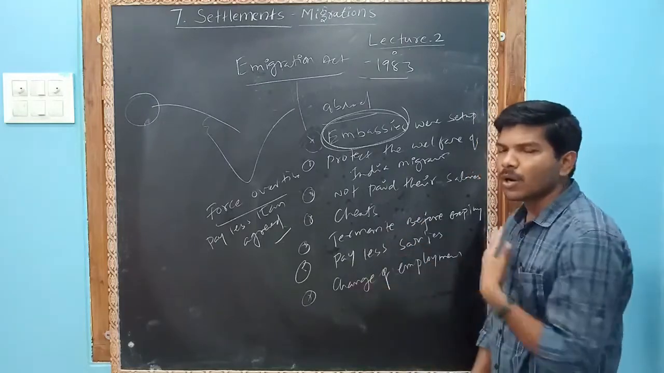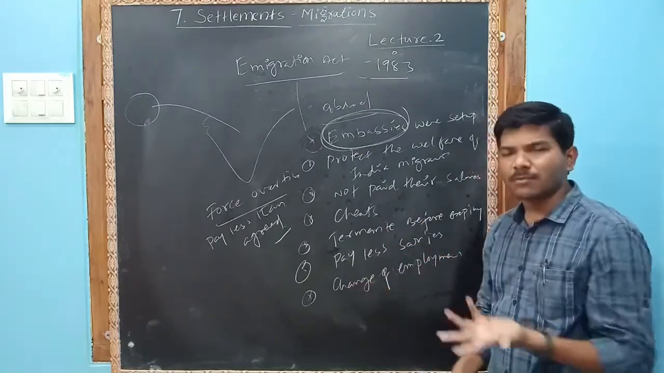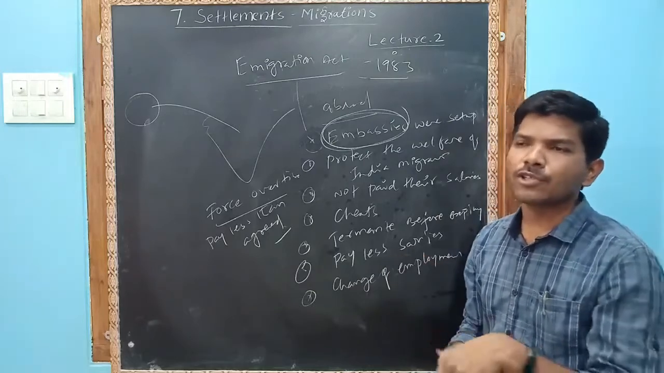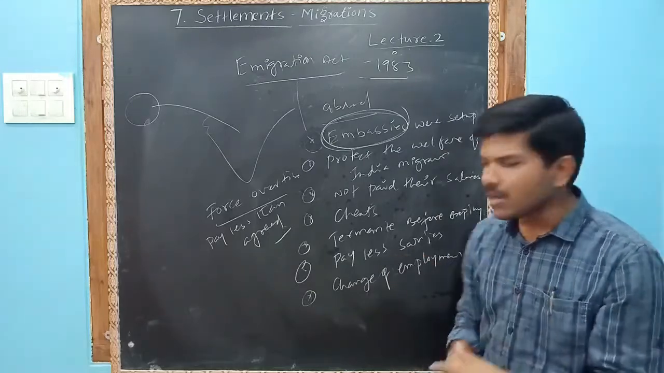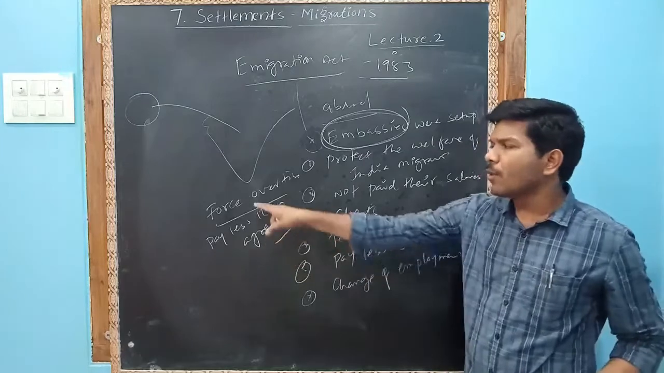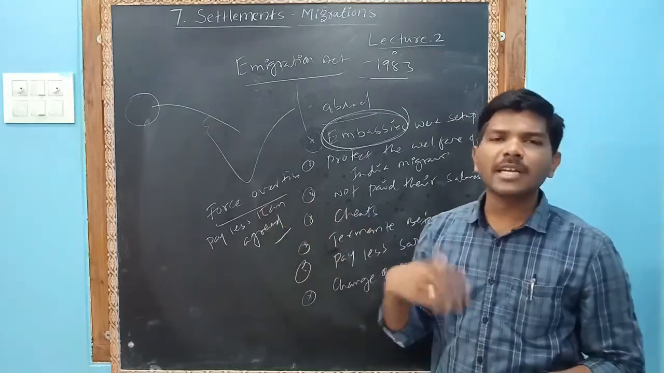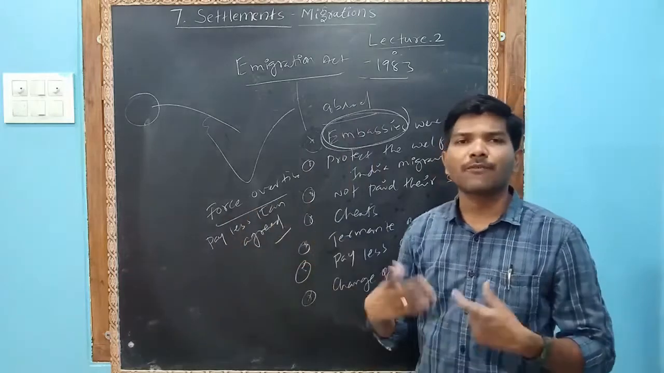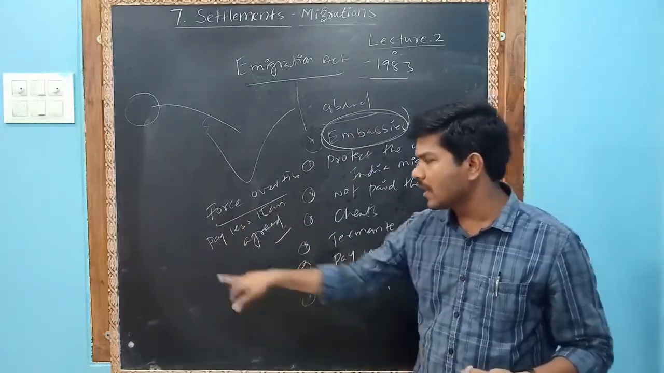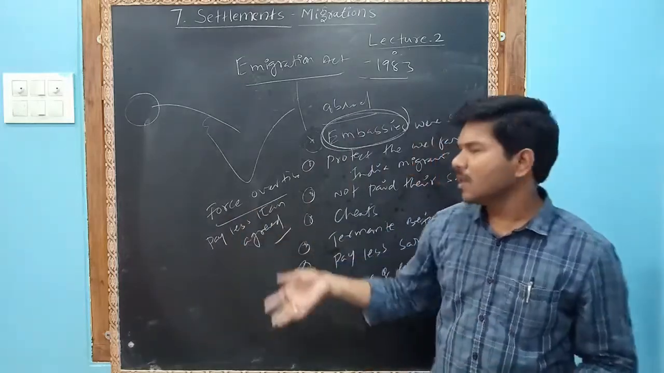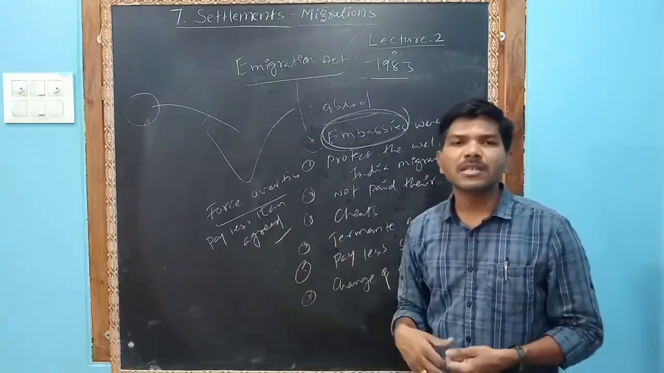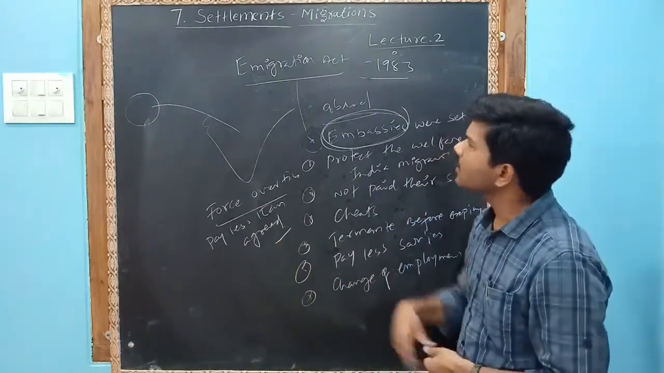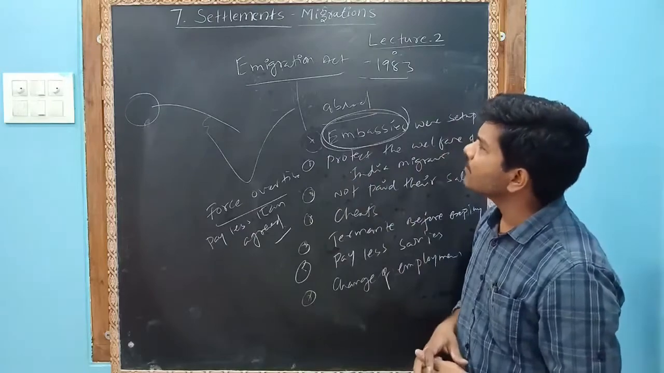Change of employment: your employment is changed. For example, you are a chef, but they are forcing you to do cleaning activity or animal rearing. That also they will take action. Forced overtime: if you did overtime and they did not pay, you complain and they will take action. Paying less than they agreed, also they will take action. So, children, this is our lesson. I hope you understand. So, this is our settlements and migration.